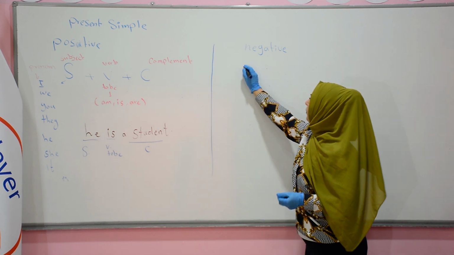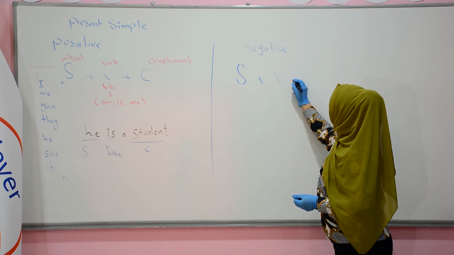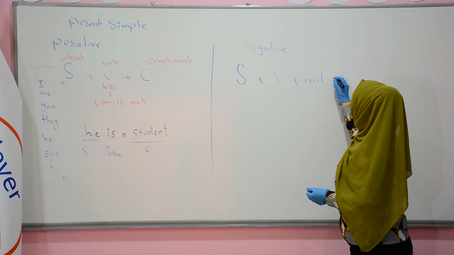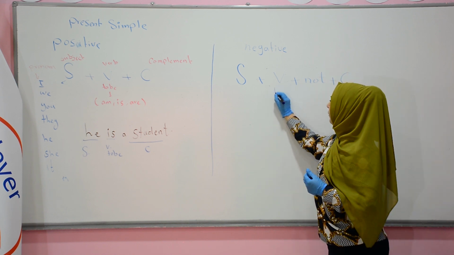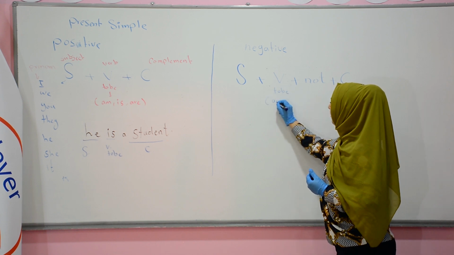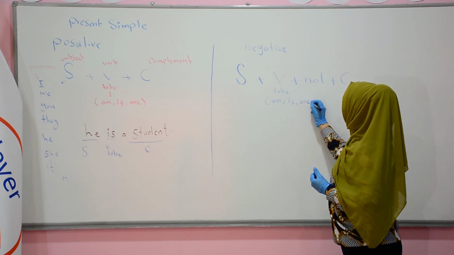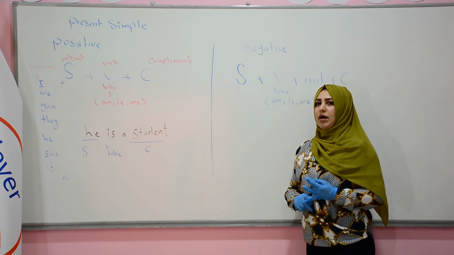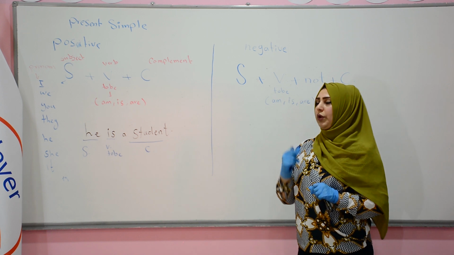For example, we have subject plus verb plus not plus complement. Okay? Verb to be, of course. Also, we have is, are. It's verb to be.